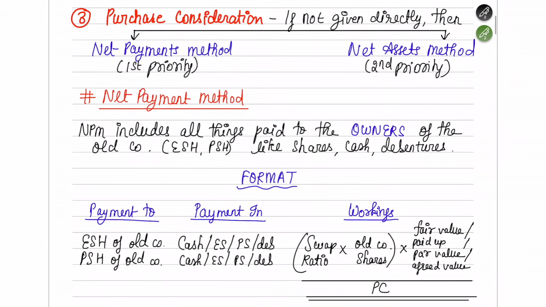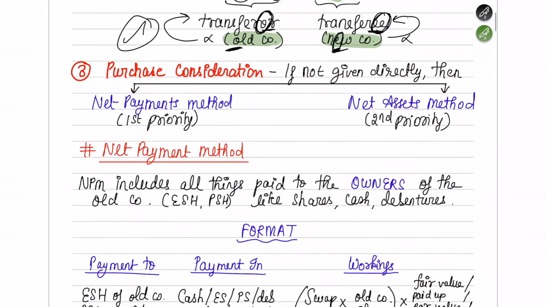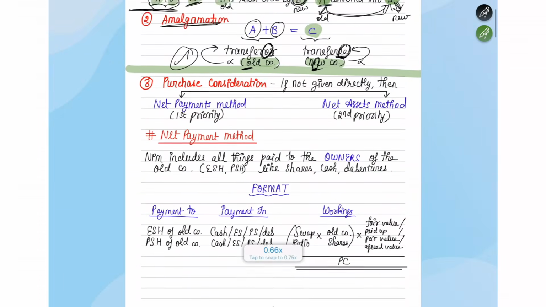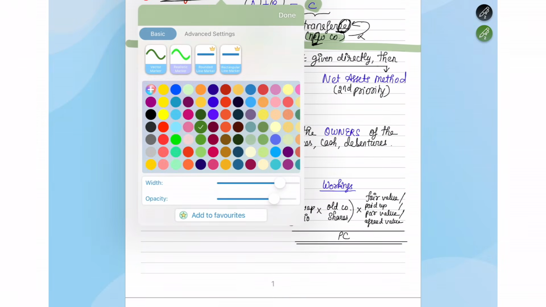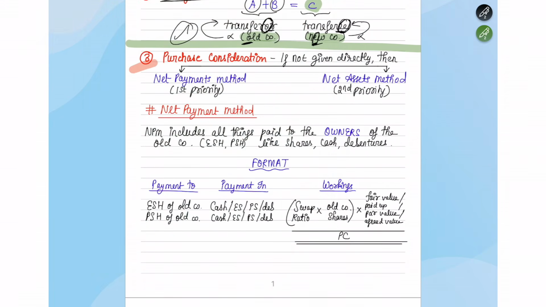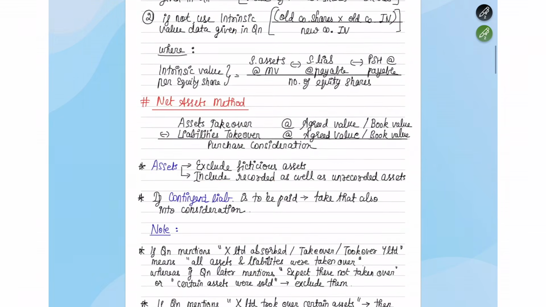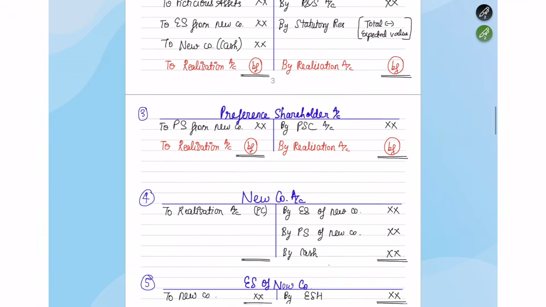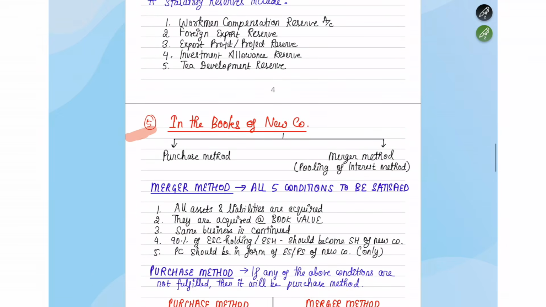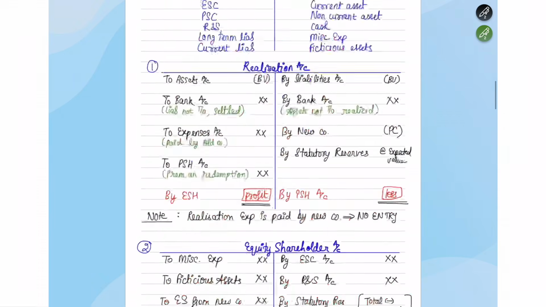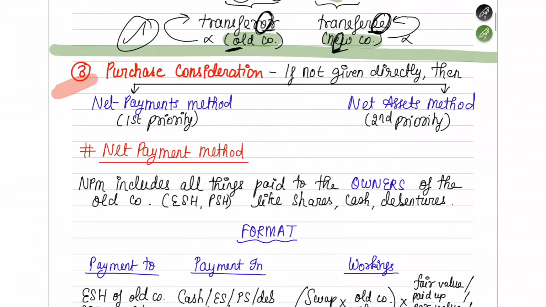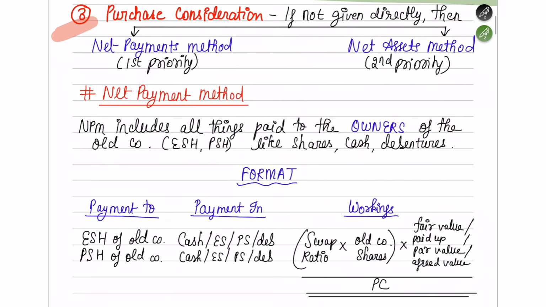Okay. Fine. Next we are going to understand, this is where the chapter is going to start officially, the accounting of this chapter. So you have to understand three things in this chapter. First, how do you find out the purchase consideration? Second, how are you going to account in the books of the old company? Third, how are you going to account in the books of the new company? If you are able to understand these three things, the chapter is done and dusted. So first we are going to learn how to find out the purchase consideration.